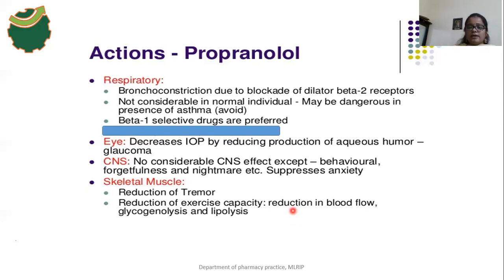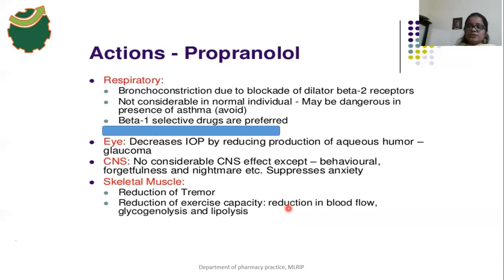One more thing: the glycogenolysis process and the lipolysis process are also mediated by beta 2 receptors. These processes provide fuel to the exercising muscles.